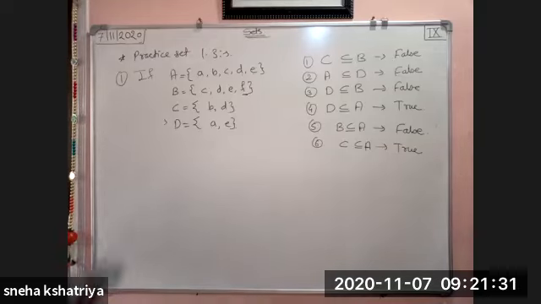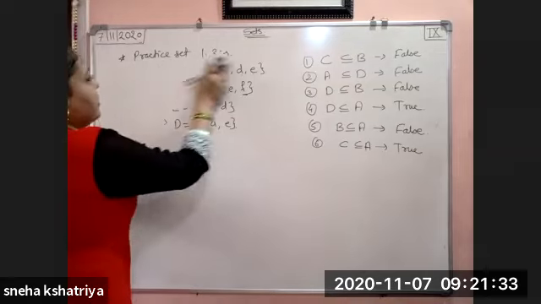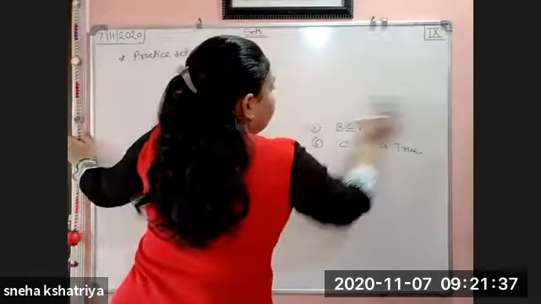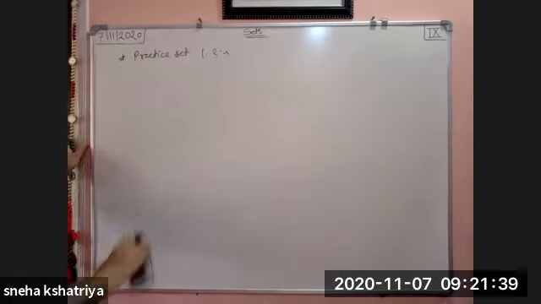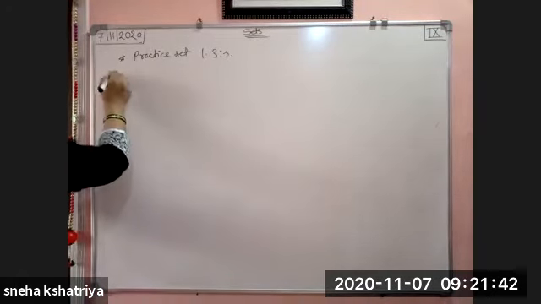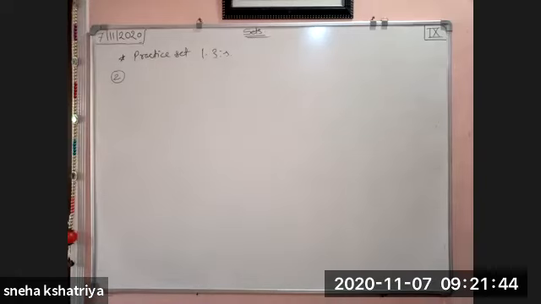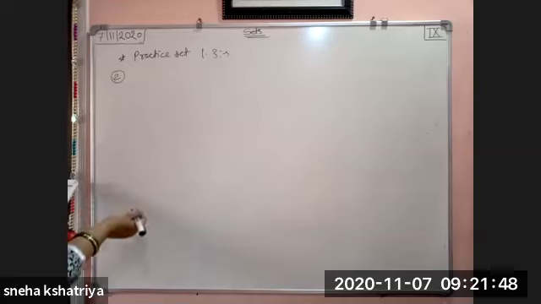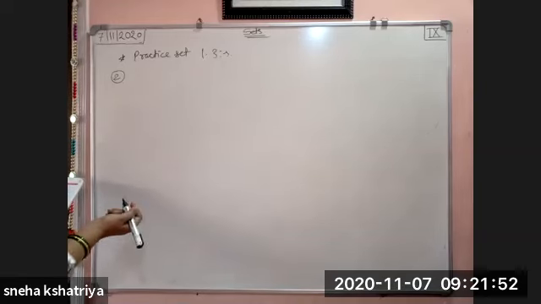Okay. We'll take the second question. Take the set of natural numbers from 1 to 20 as a universal set and show set X and Y using Venn diagram.